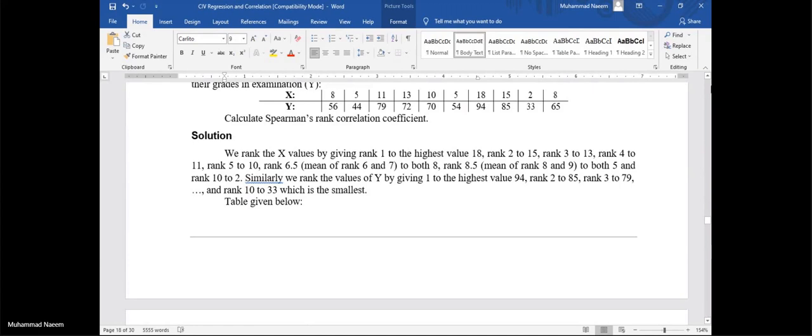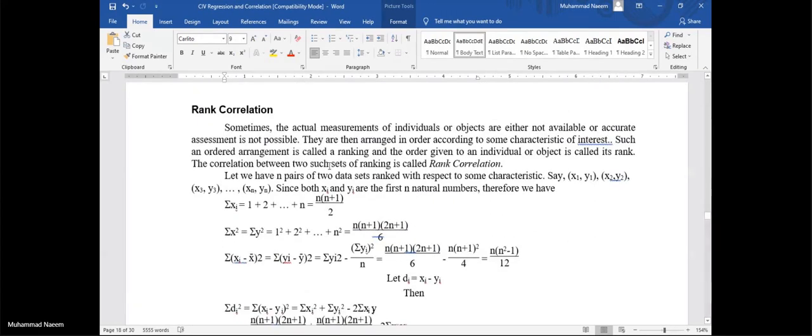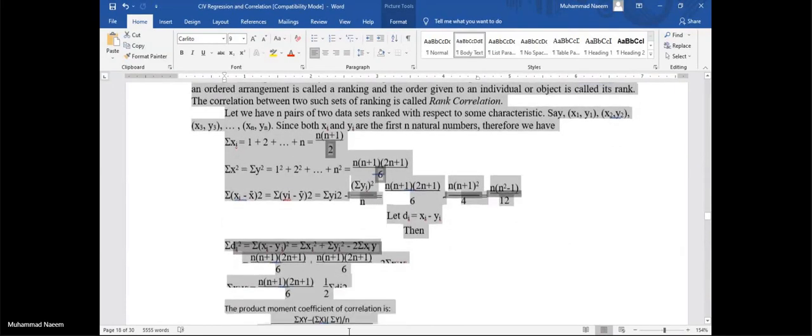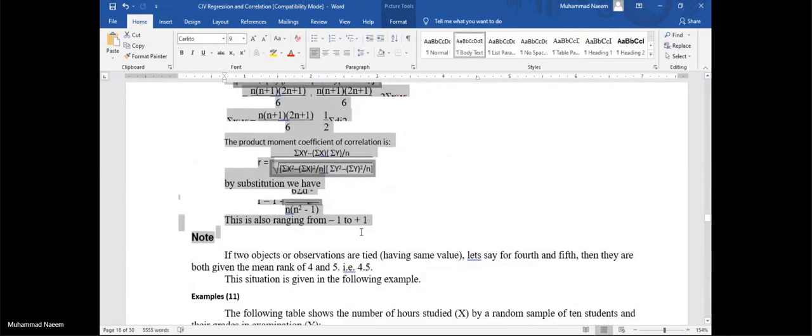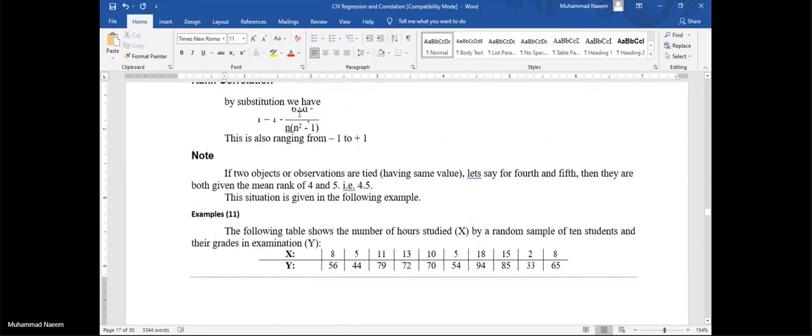Here we have another measure of rank correlation. Skip all these. Just remember this formula.